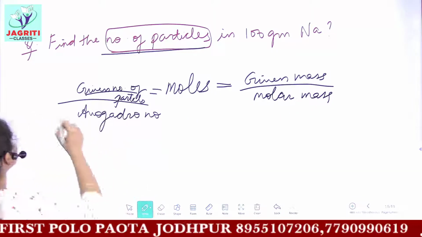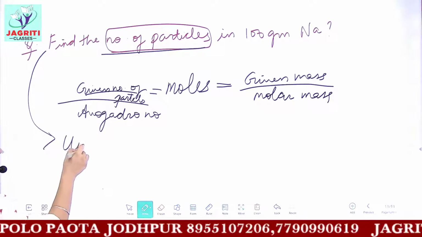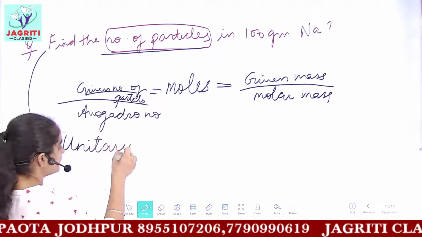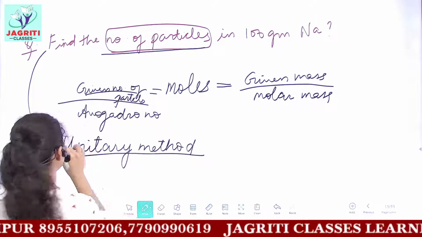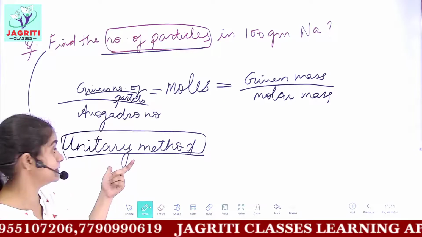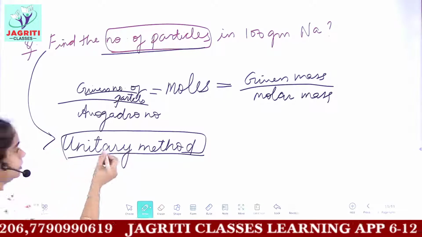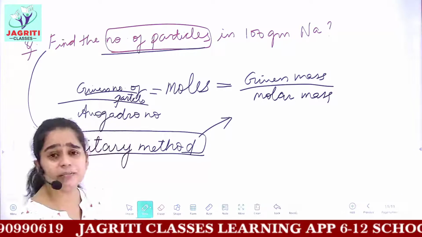This we'll solve using the unitary method. Okay? Unitary method you all have studied in your junior classes. Indirect and inverse variation, we use unitary methods. Unitary method means, let's solve and see what does unitary method means.